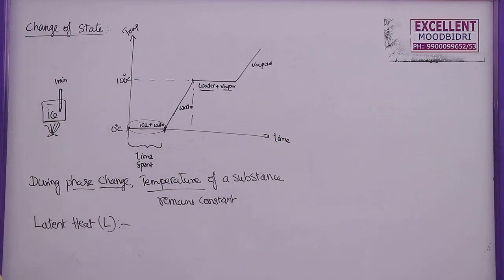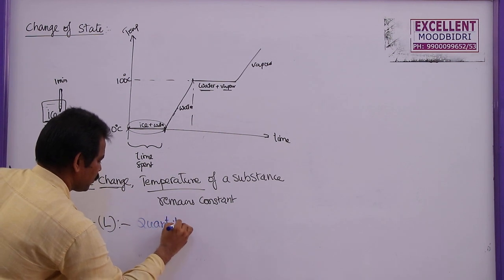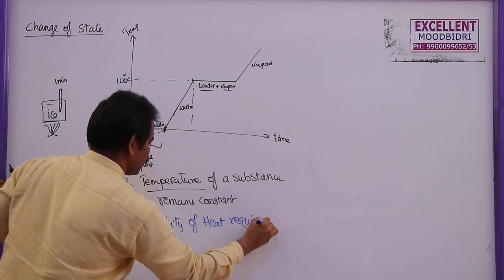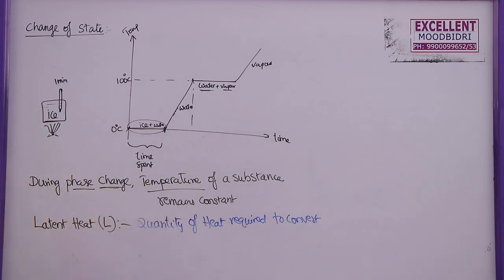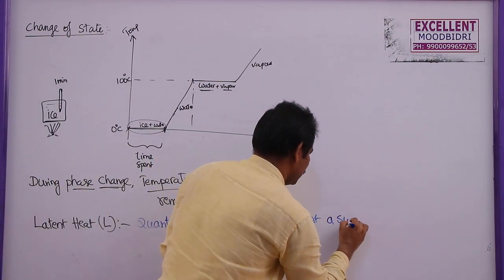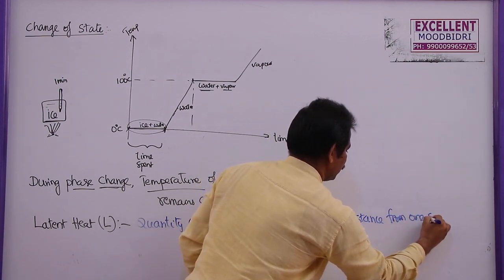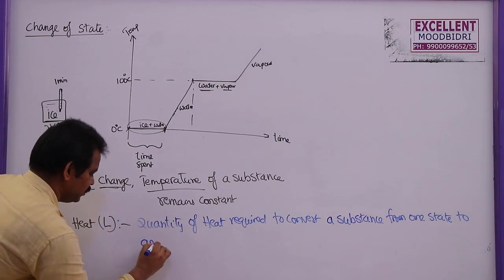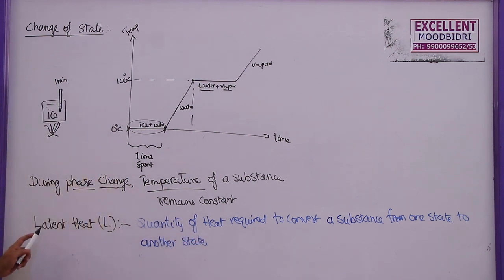The quantity of heat required to convert a substance from one state to another state is known as latent heat.